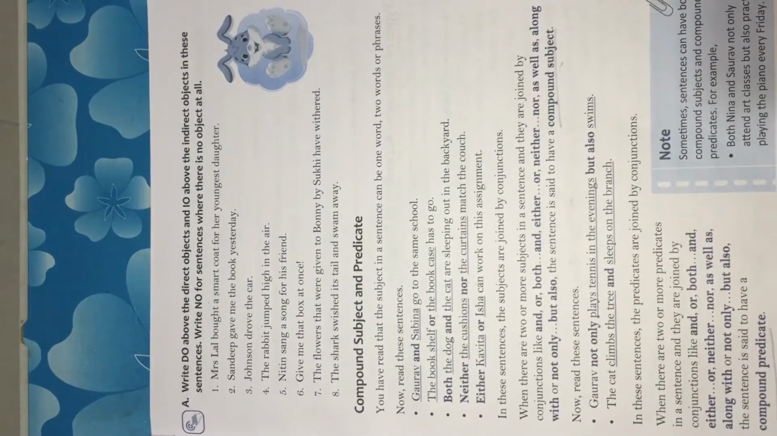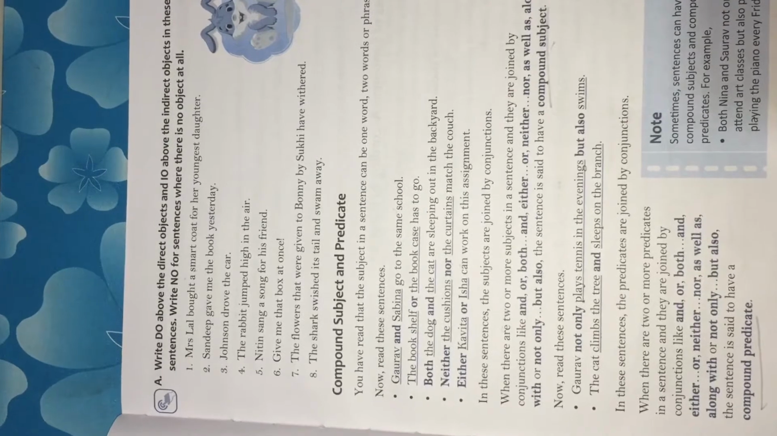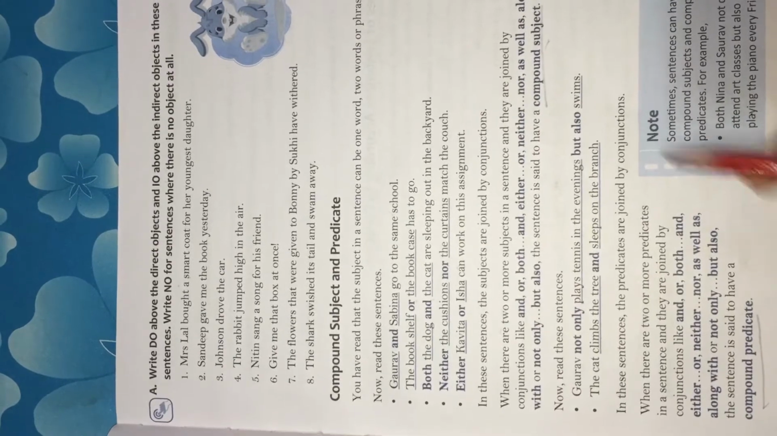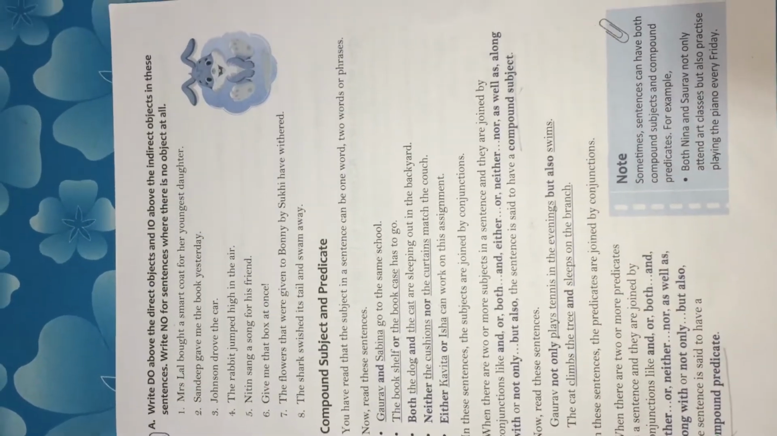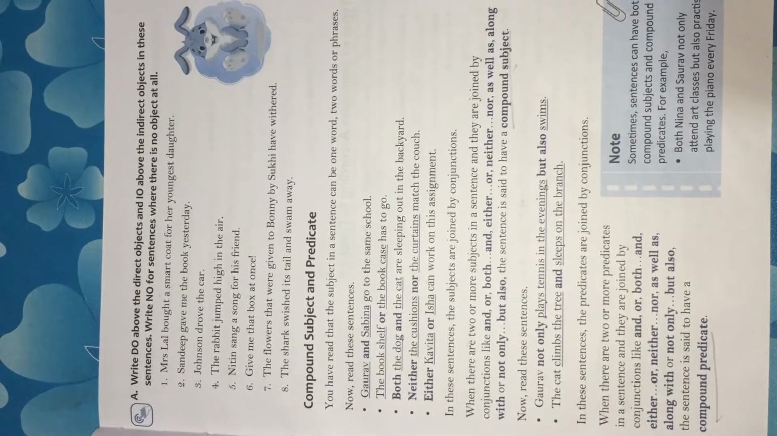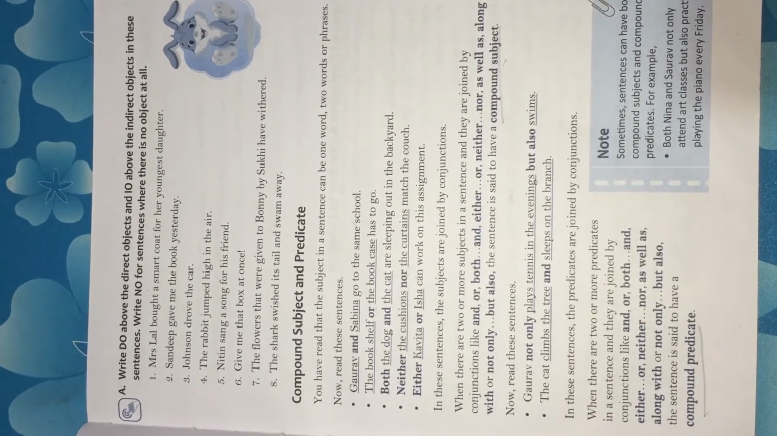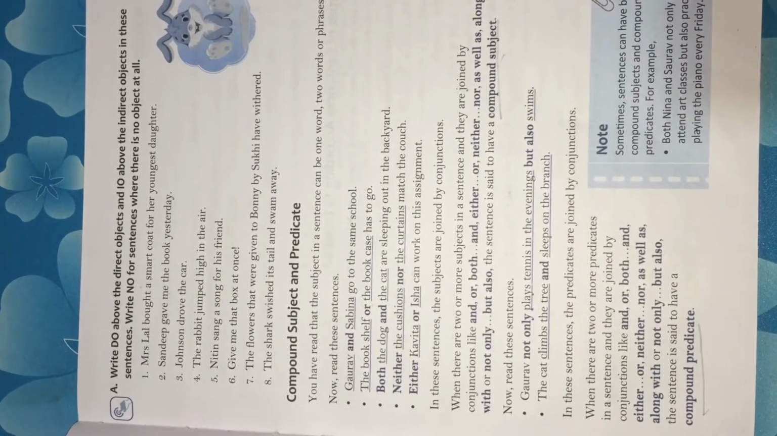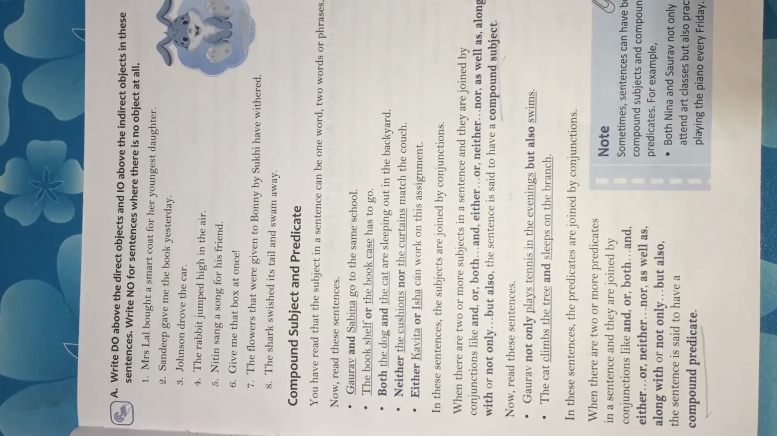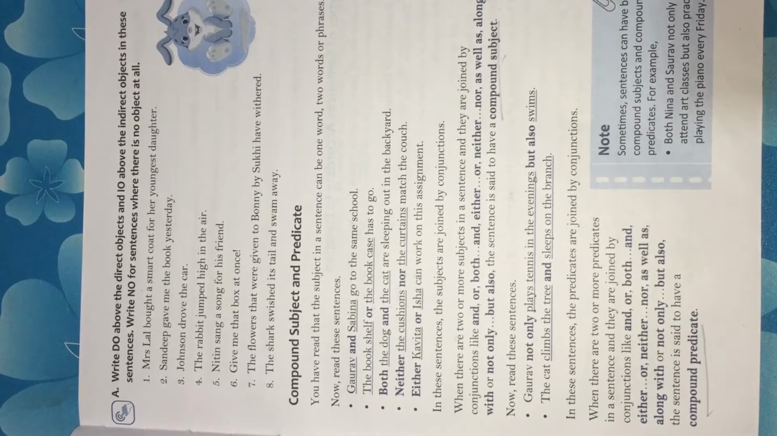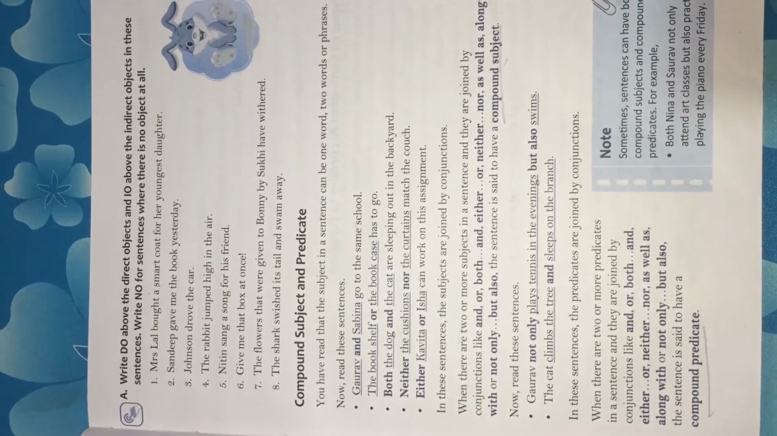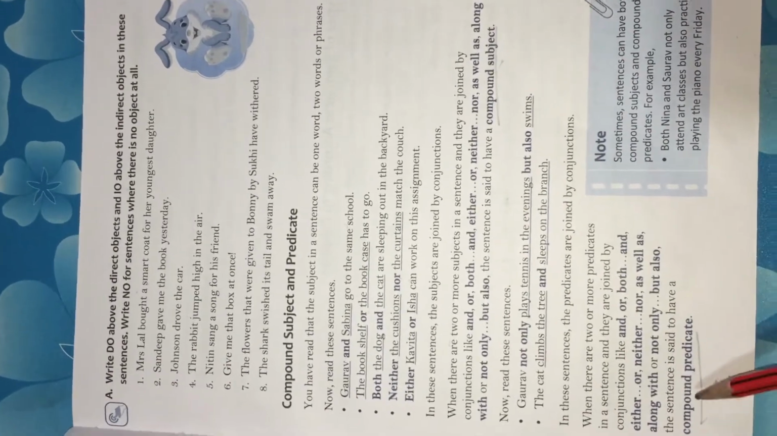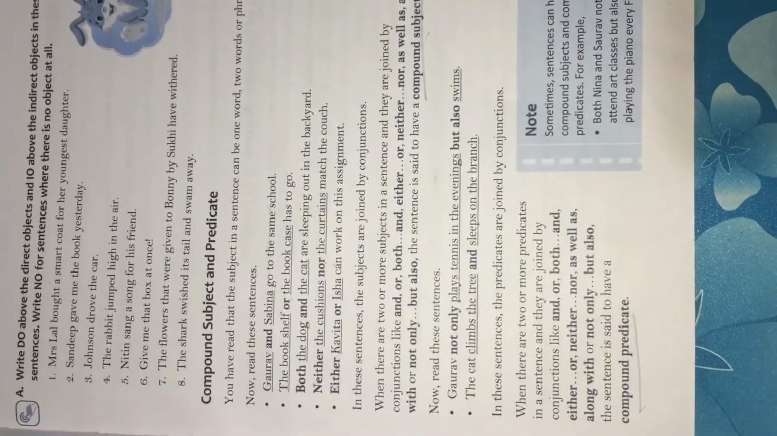When there are two or more subjects in a sentence and they are joined by conjunctions like and, or, both, either, neither, the sentence is said to have a compound subject. So what we learn from this is, when a sentence has two or more subjects, that's called a compound subject, and the individual subjects are joined by coordinating conjunctions, like and, or, neither. When the subjects are joined by and, the verb agrees with the plural. Right? Now, move ahead.